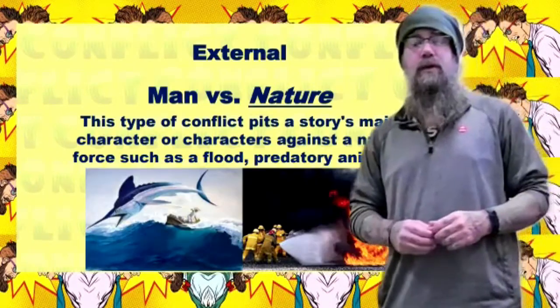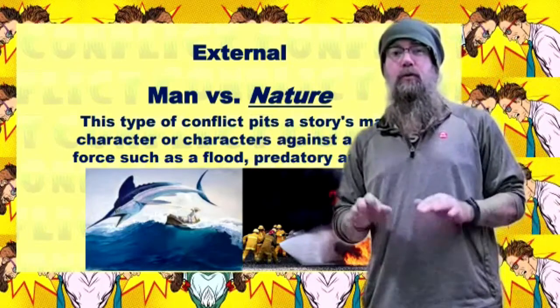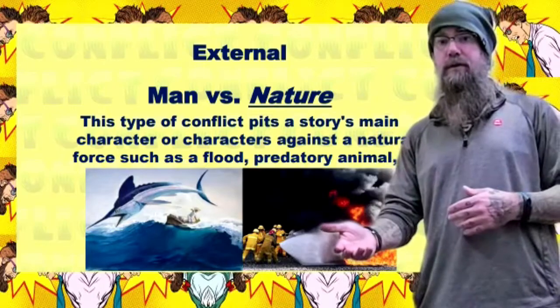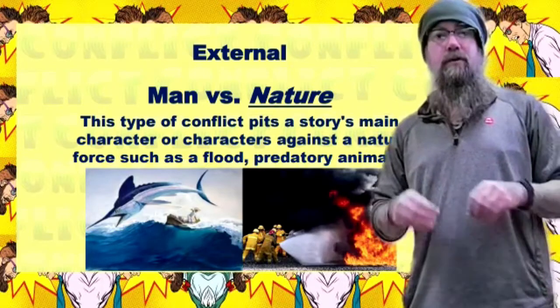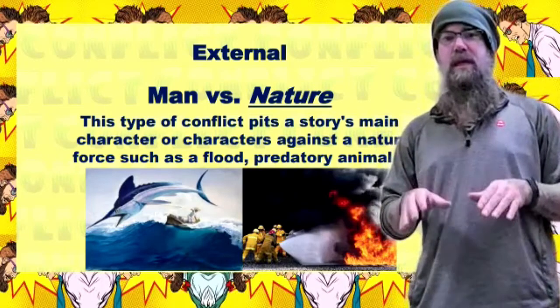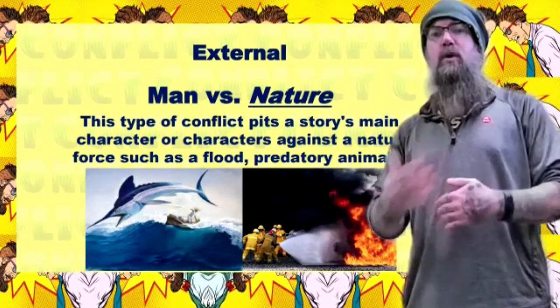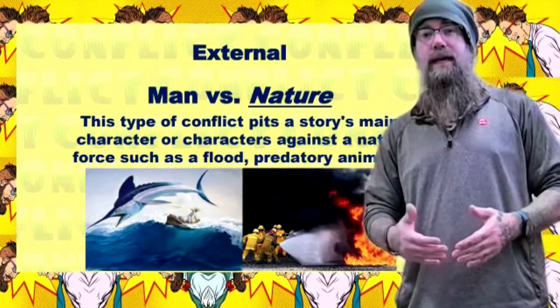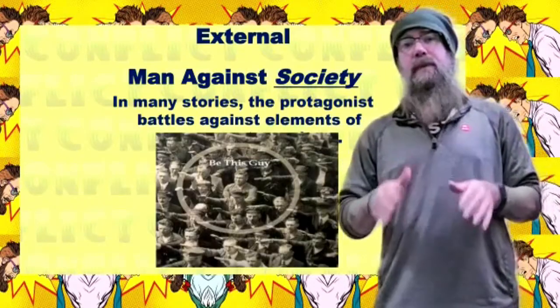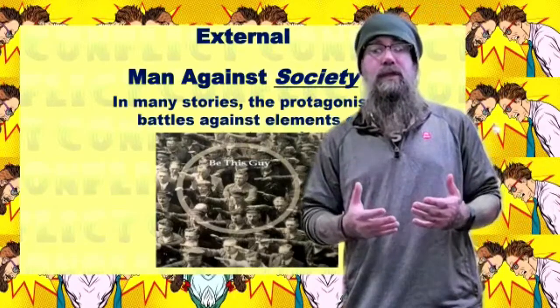Our next type of external conflict is man versus nature or person versus nature. In this case, the conflict pits our main character against nature. It could be a flood, it could be a wild animal that's after them. It could be something in nature that's opposing or making it difficult for the protagonist or main character in our story.